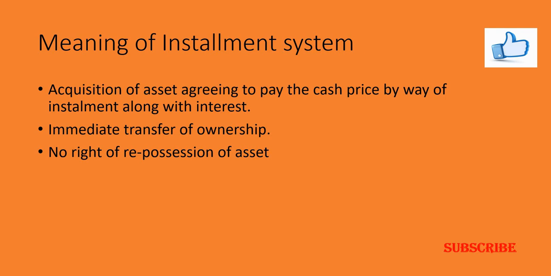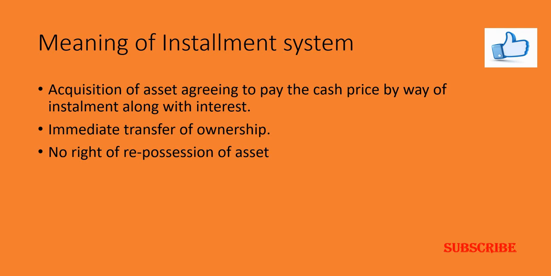In case of installment system, as the installment buyer makes the payment of the down payment, immediately he can enjoy two rights. One is ownership right and also a possession right. In case of the hire purchase, only the possession right is enjoyed by the hire purchaser, but the hire purchaser cannot enjoy the right of ownership.